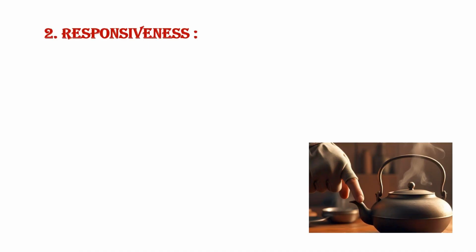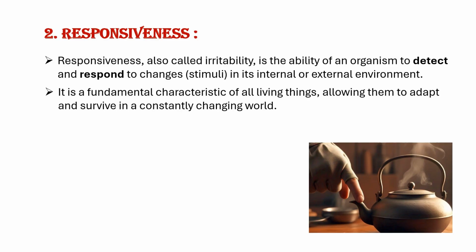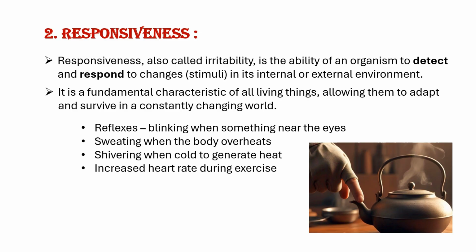Second life process is responsiveness. It is also known as irritability. It is the ability of an organism to detect and respond to external or internal environmental changes. In simpler terms, we can say adapting to the changes in the environment. For example, if any object is coming towards our eyes, we will blink or close our eyes to avoid the danger. This process is also a kind of responsiveness.